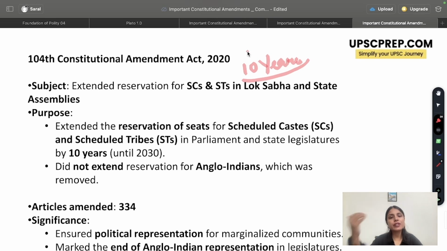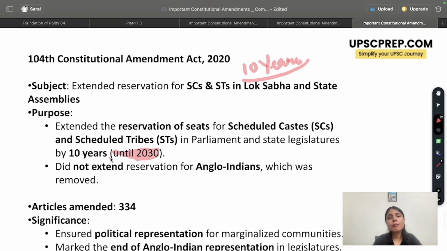So to extend it further till 2030, there was a Constitutional Amendment Act that came up in 2020. That is the 104th Constitutional Amendment Act of 2020. The idea was to extend the reservation for the next 10 years in both the Parliament and the state legislature. The year till which it was extended was 2030.